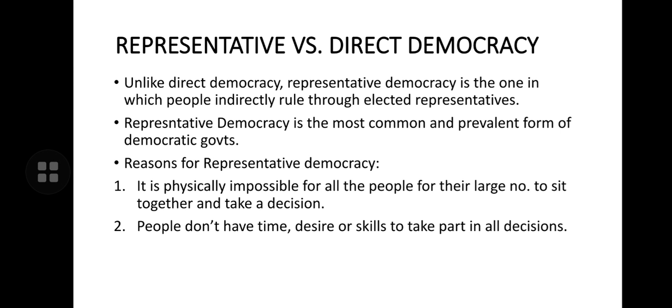And moreover, there are many other reasons, like all people may not have an equal amount of interest in politics. So they may not like to be part of politics and part of the decision making process, right? So representative democracy is the most common and prevalent form of democratic government.